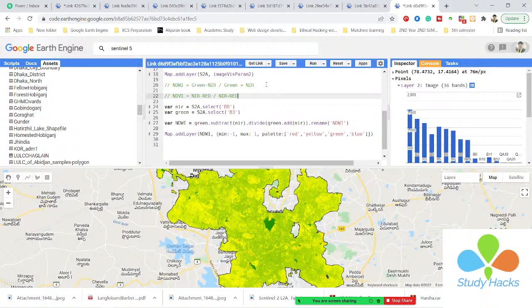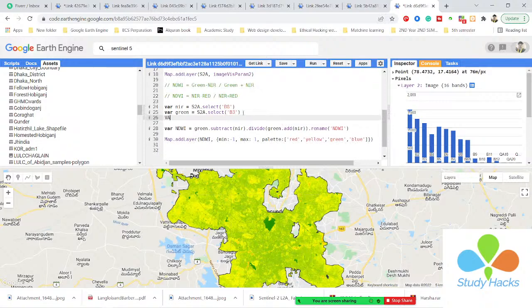Okay, so first of all I need to select my band. Here you can see I already selected the near band, so this time it's not needed to select the near band again. Now I need to select only the red band. So I simply take a variable and give the variable name red.